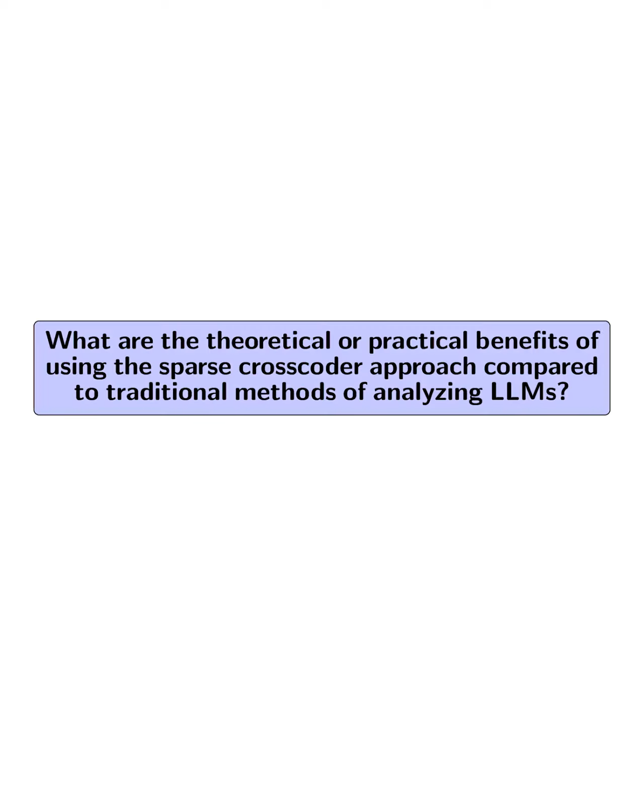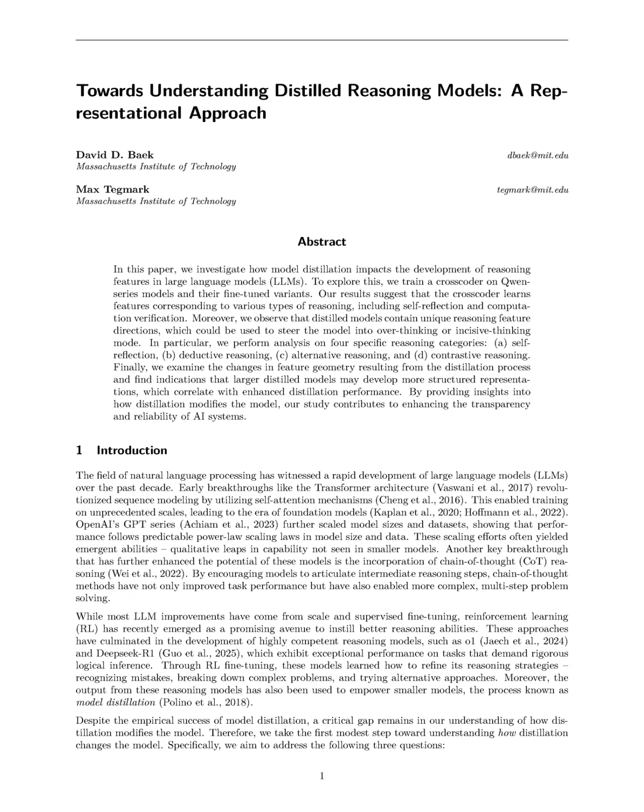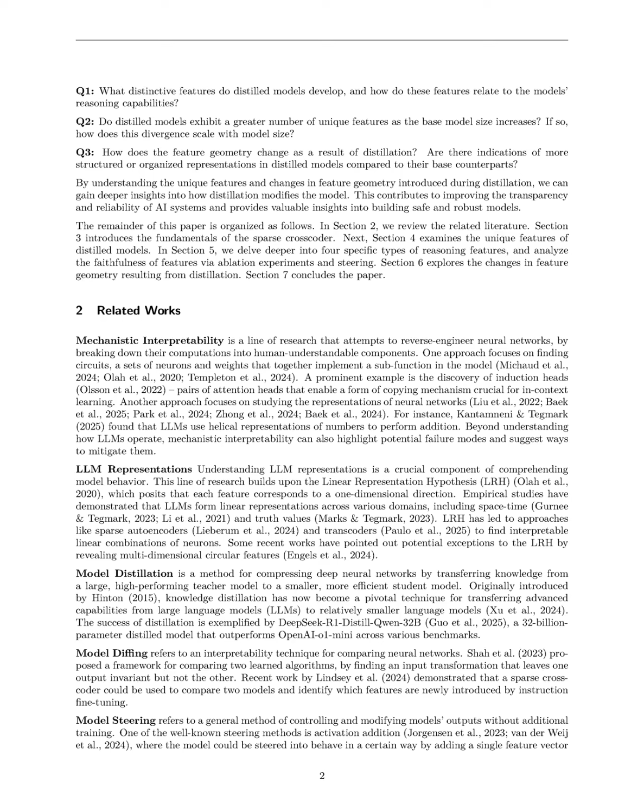What are the theoretical or practical benefits of using the sparse crosscoder approach compared to traditional methods of analyzing LLMs? The sparse crosscoder approach offers several theoretical and practical benefits over traditional methods of analyzing large language models, LLMs. Firstly, it enables the examination of interactions between different activations from various models, layers, or context positions, allowing for a more nuanced understanding of how features are shared or unique across models.